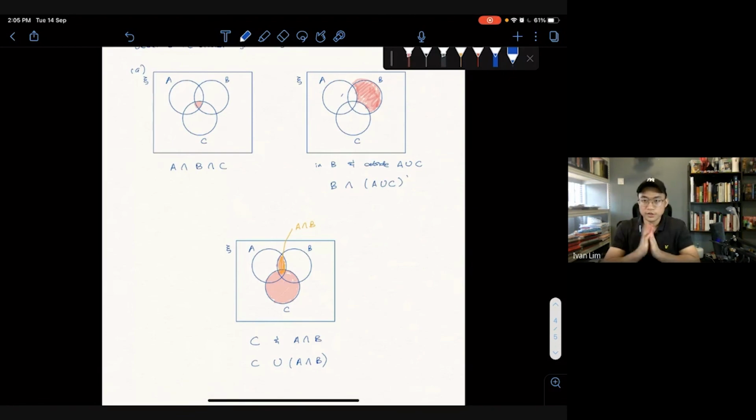Alright, okay, it's already time. So that's all for today. Okay, I'll stop the recording first. So this is the first part of set notations.